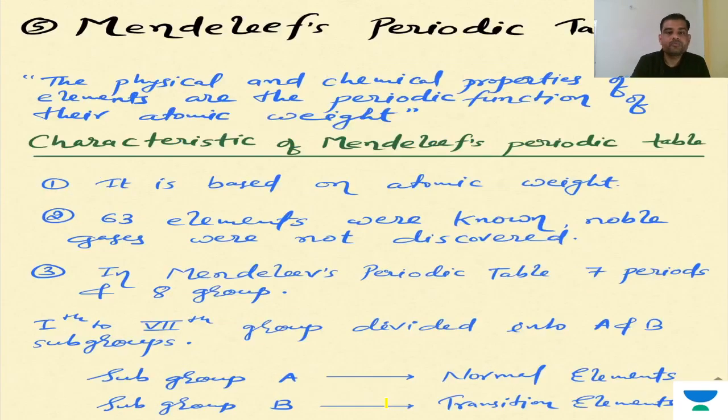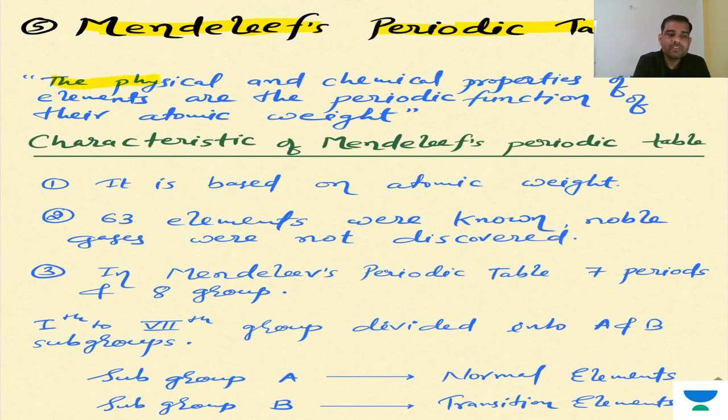Now next, Mendeleev. From here onwards, some serious work started on preparing our periodic table, and the first landmark was set by Mendeleev, the Mendeleev periodic table. Simply, what he said is that whatever Lothar Meyer initially said, the same thing was extended by Mendeleev, and he tried to arrange elements in a proper order with periods and groups. Later on he described it further, and I will explain that further too.